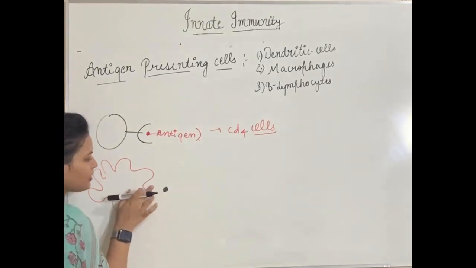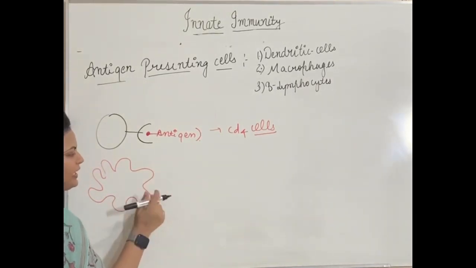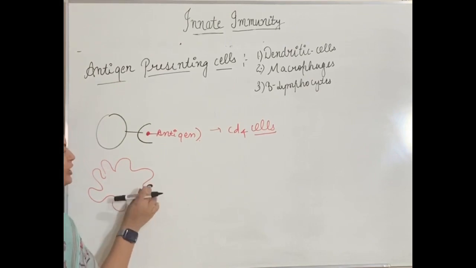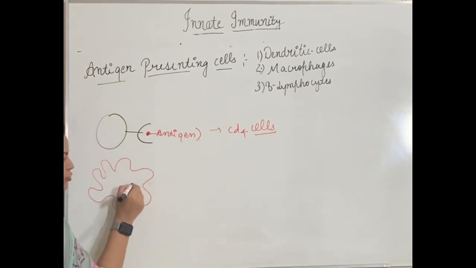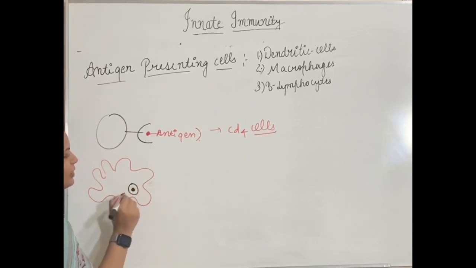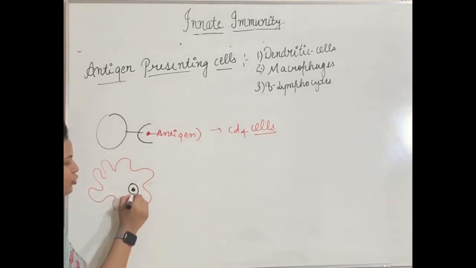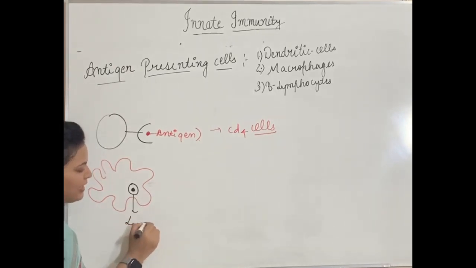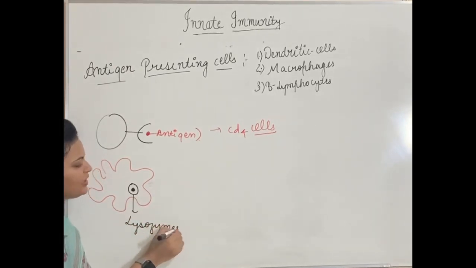They will form a pocket. In that pocket, the antigen will be entrapped. Later on, this antigen will enter a phagosome in a similar way like monocytes. Okay, and this antigen will be digested in this phagosome due to the presence of enzymes which we call lysozymes.